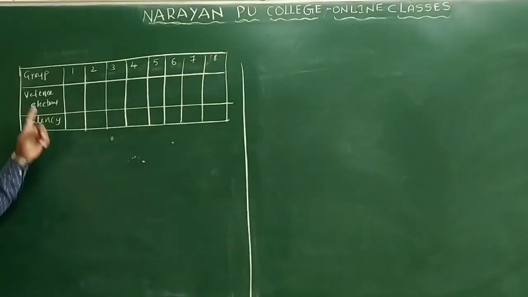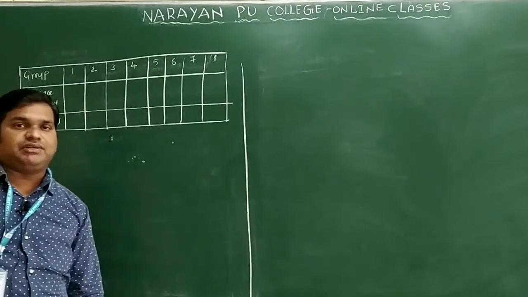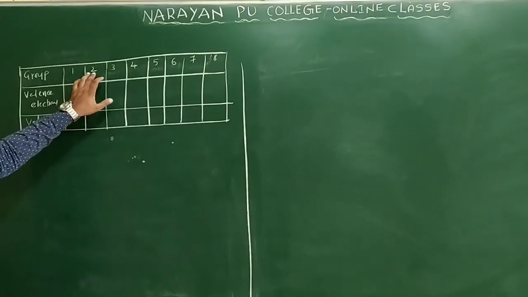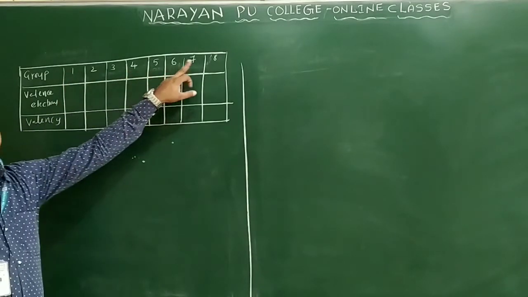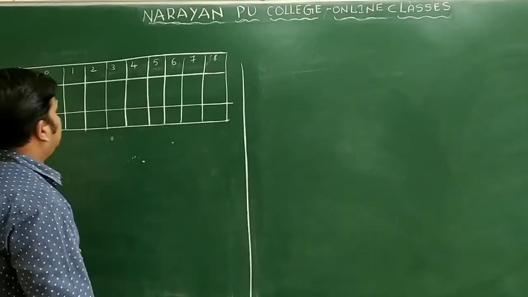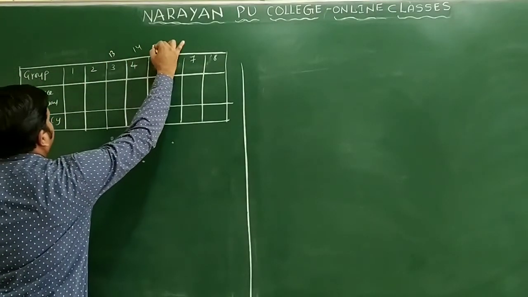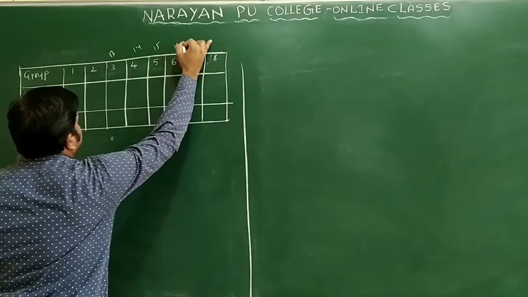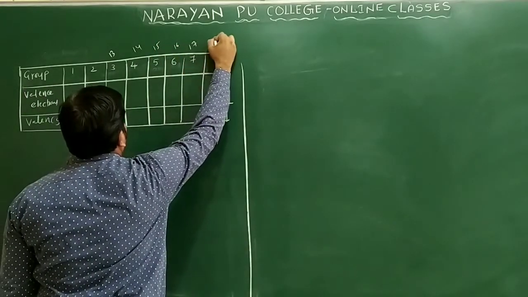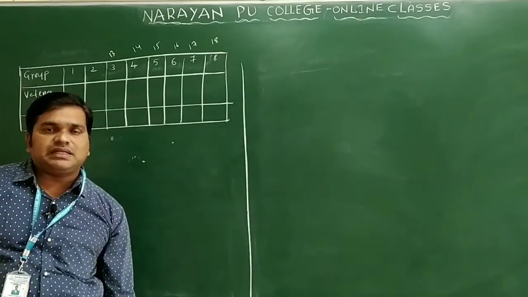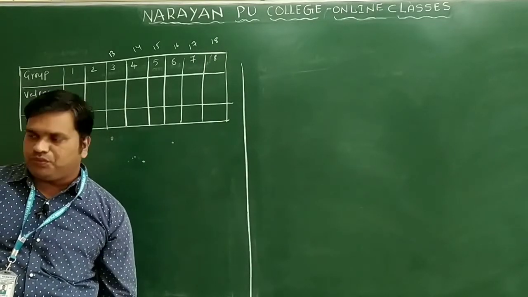See the next one we have. I wrote group number 1, 2, 3, 4, 5, 6, 7, 8. I will say valence electrons, and finally one more column we have, valence electrons only. You can write here 1, 2, or you can write 13, 14, 15, 16, 17 and 18 also. Suppose this is 13, you will write 14, and this is 15, this is 16, this is 17, and this is the 18 group only. So we will write the valence electrons on each group.